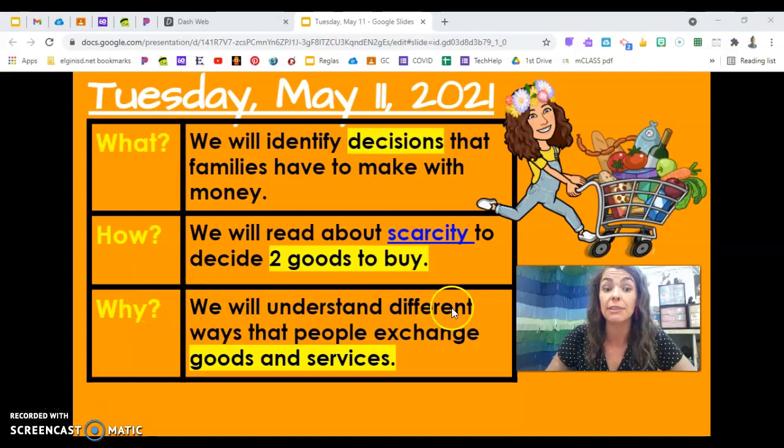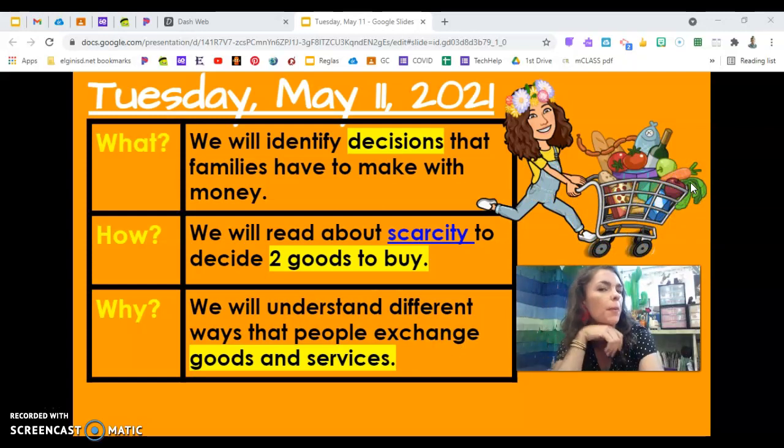We will understand different ways that people exchange goods and services. We've been talking about goods and services for a few weeks now. My girl here has a cart full of what? Of goods or of services? What do you remember? There are goods. Now look in that cart. Are there 2 goods that you would buy at the store? I see pizza. What else would you buy? I would buy that too. Let's get on to our read aloud on scarcity so you can show me the 2 goods you'll buy today.